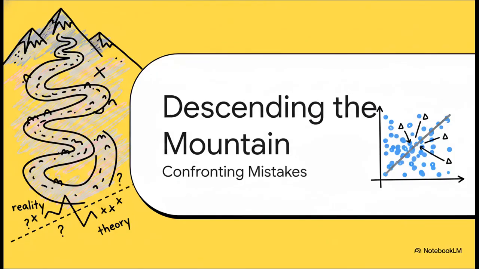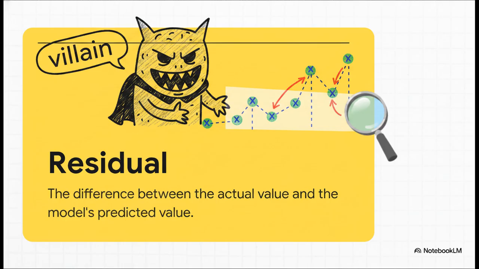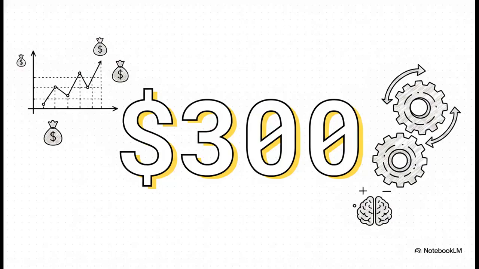Section 3. Descending the error mountain, confronting our model's mistakes. Now, the real world isn't a perfect straight line, so our model inevitably faces a problem. Its predictions are never completely perfect. Enter the residual. This is essentially the main villain our model has to learn to defeat. Every single time the model makes a guess, the residual is sitting right there to point out exactly how far off it was. Let's ground this with a concrete example.